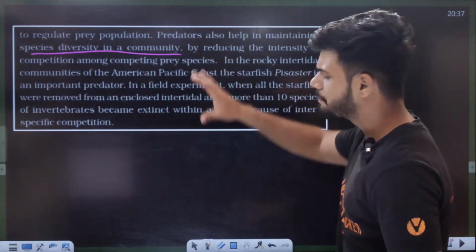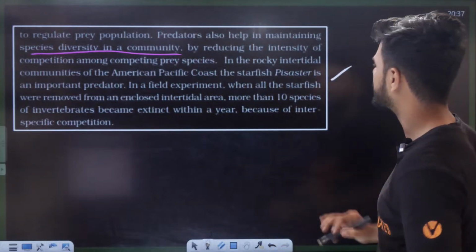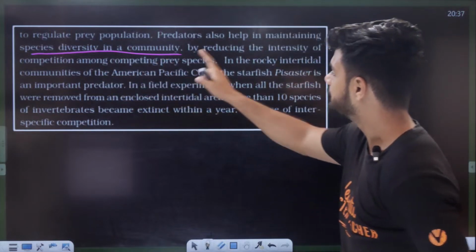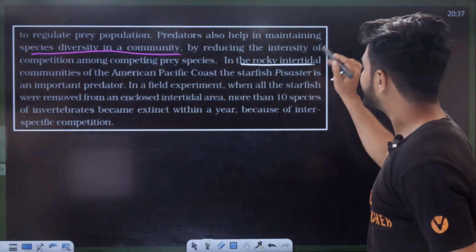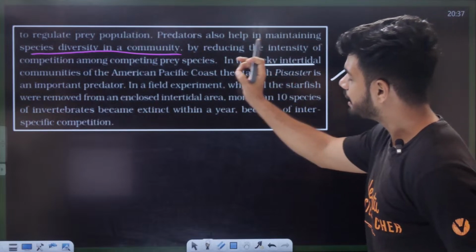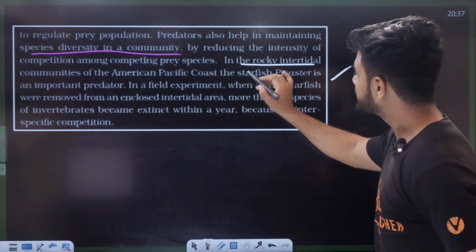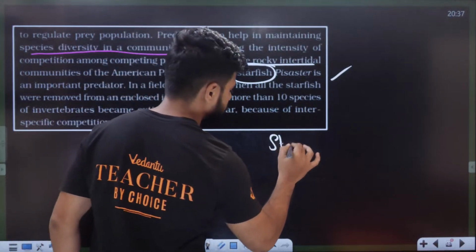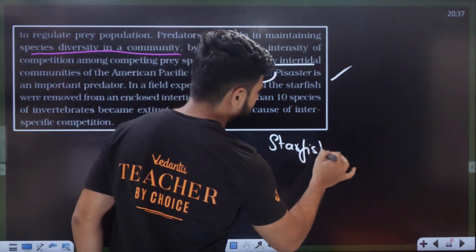Okay, there is an example here, a very good example given in NCERT. By reducing the intensity of the competition among the competing species in the rocky intertidal community of American Pacific coasts, there is a starfish. There is a starfish boss here.